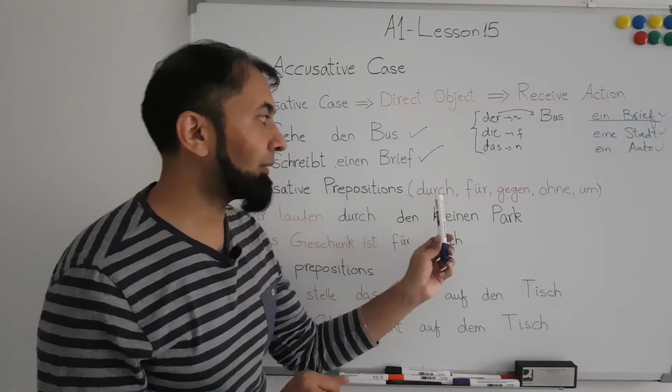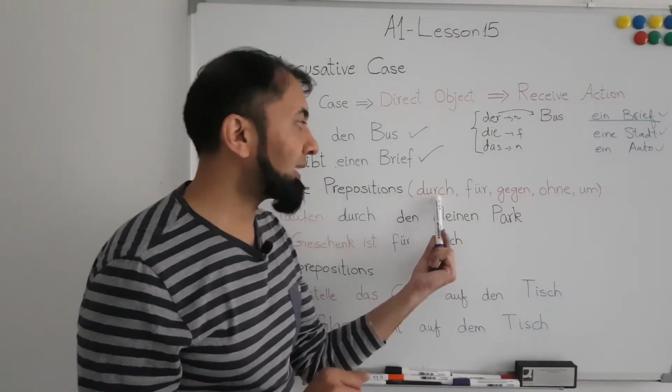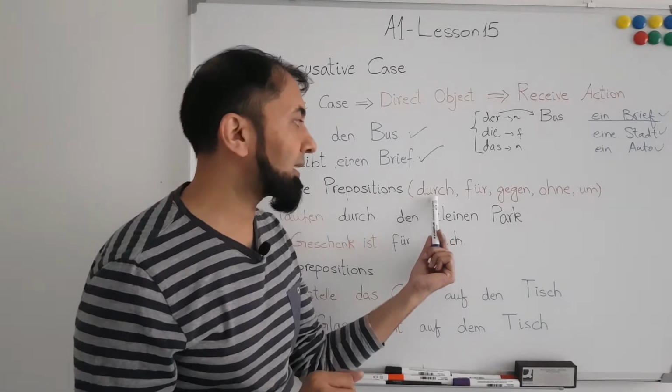Now let's first see what these prepositions are. The first is durch. Durch means through.